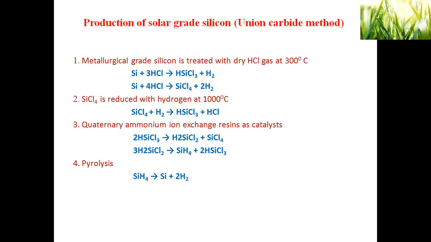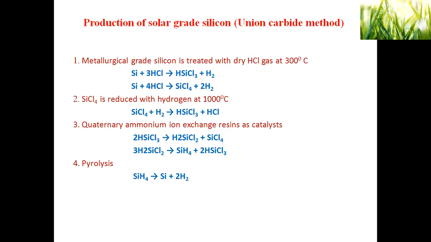Next, impurity metals like aluminum, magnesium, calcium present in the mixture are converted into their silicates. Metal silicates are insoluble in the molten silicon, so they can be removed from the mixture. That is the way of getting metallurgical grade silicon, which still has some impurities.